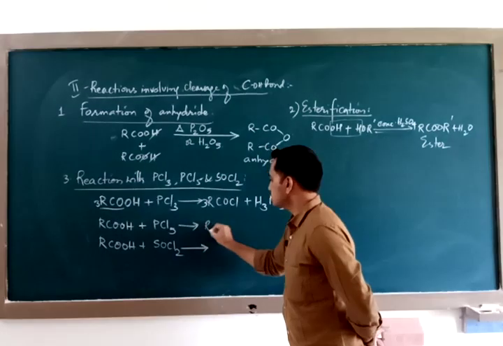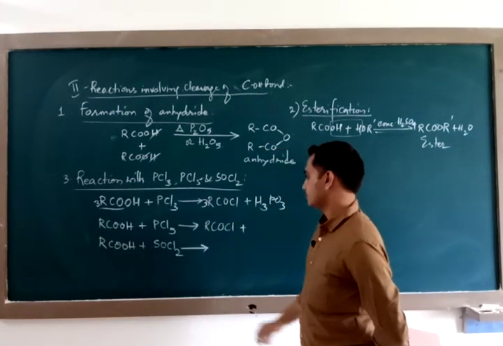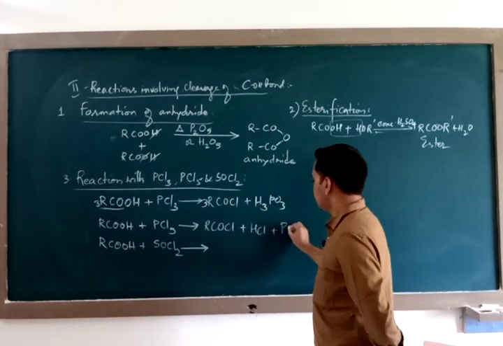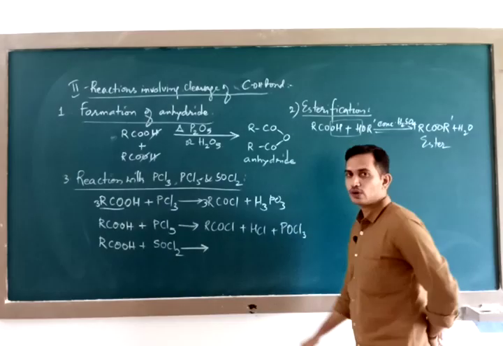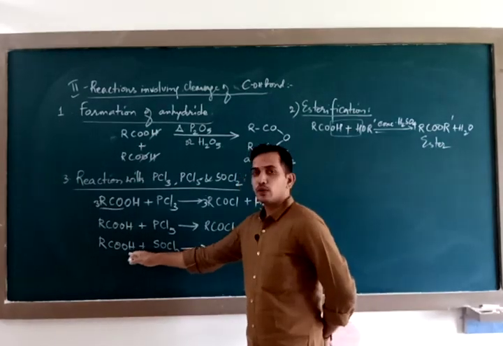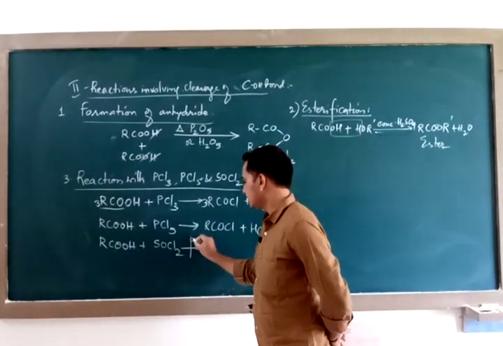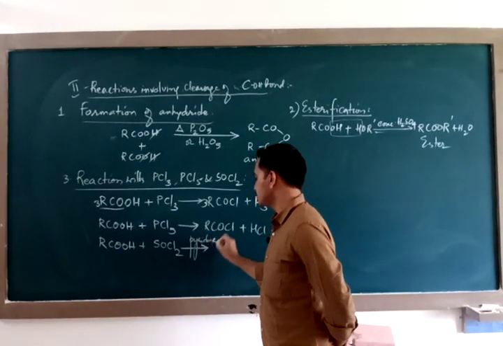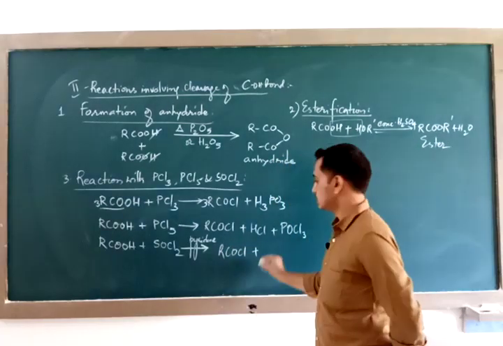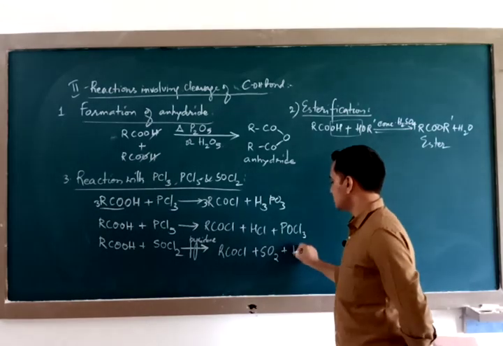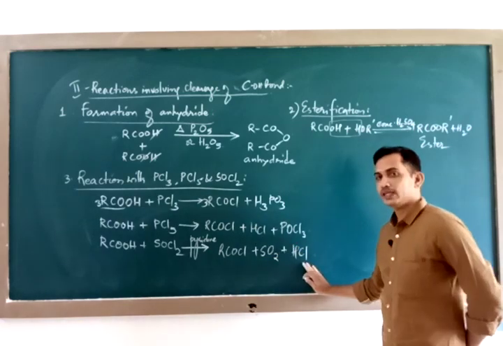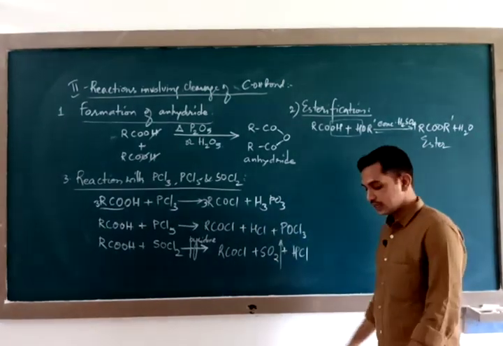The same can be written for PCl5: RCOCl plus HCl, then P remains, O remains, 3 chlorine remain, phosphorus oxychloride. This also gives you acid chloride as product. When you react carboxylic acid with thionyl chloride, compulsorily use pyridine, which is a mild base. It gives RCOCl plus SO2 plus HCl. In this reaction, the role of pyridine is to remove HCl formed in the reaction, whereas sulfur dioxide, being a gas, can be easily removed.